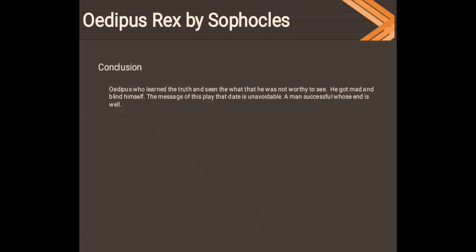Conclusion. The conclusion in Oedipus Rex is that the end of a person should matter rather than what status of life he was in during his youth or early age.